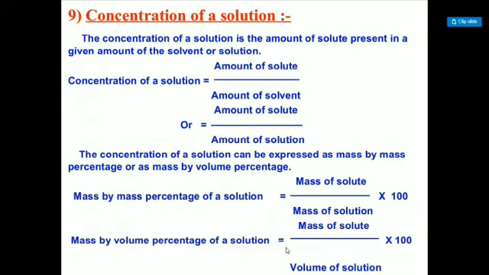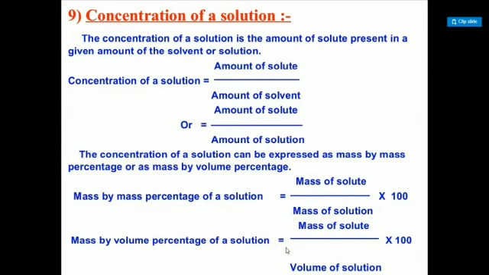Now to calculate the concentration of a solution, the formula is amount of solute upon amount of solvent, or sometimes amount of solute upon total amount of solution is also used. On the basis of mass, percentage mass is mass of solute upon mass of solution into 100, and mass volume percentage is mass of solute upon volume of solution into 100.